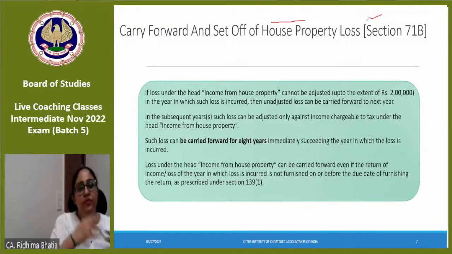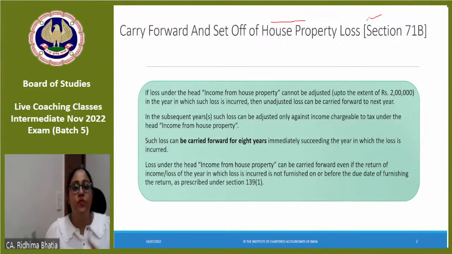What happens first? Set off and carry forward. After that, carry forward and set off. Meaning first, in the year of loss you set off the losses and whatever is left you carry forward. Now once the loss is carry forwarded, you adjust it. That is called carry forward and set off. Okay? So carry forward and set off of house property loss, section 71B.